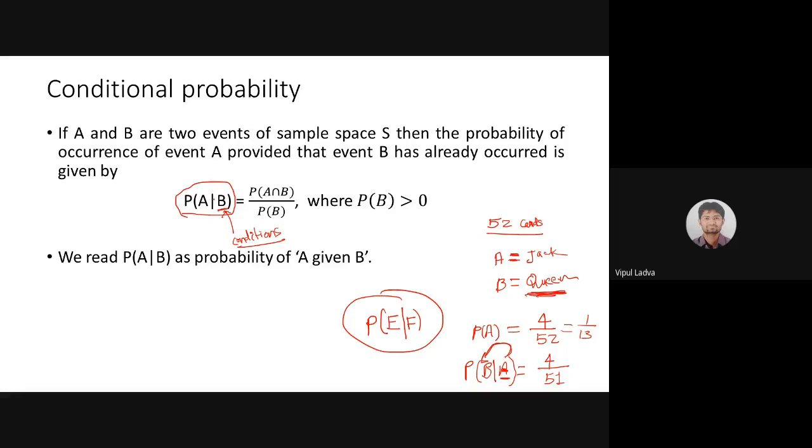ध्यान में रखिए कि ये ऑब्लिक नहीं है, ये डिनोमिनेटर में नहीं है, is it? So what is the formula? How to find that? This is a formula P of A intersection B divided by P of B, and you guys have already studied this in your 12th. आपके पास ये formula थी ही पहले से. But why this formula P of A intersection B divided by P of B? That I'm going to explain in this session very first. Then we will move further.